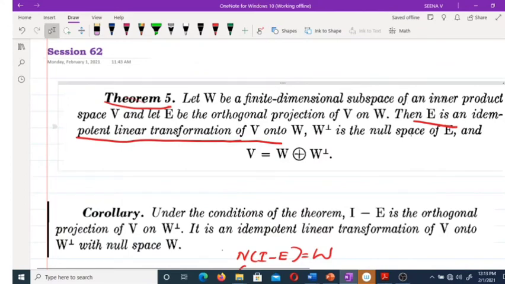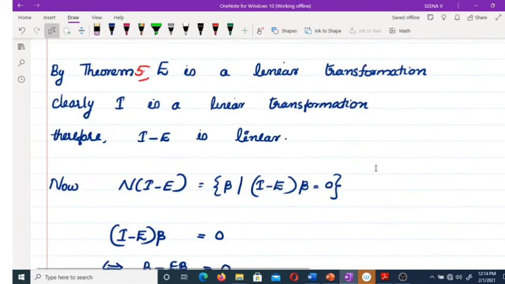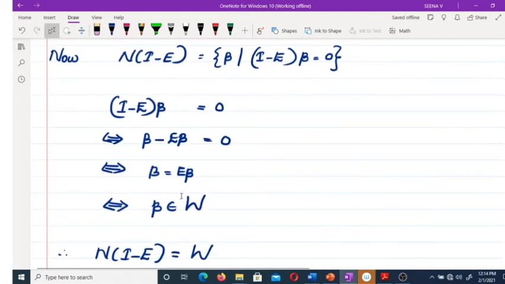W is a finite dimensional subspace and E is an orthogonal projection of V on W. So E is a map from V to W, and beta belongs to V, and finally we get E beta equals beta. Where is E beta? E beta is in W. That means beta is in W. So finally we get beta belongs to W.